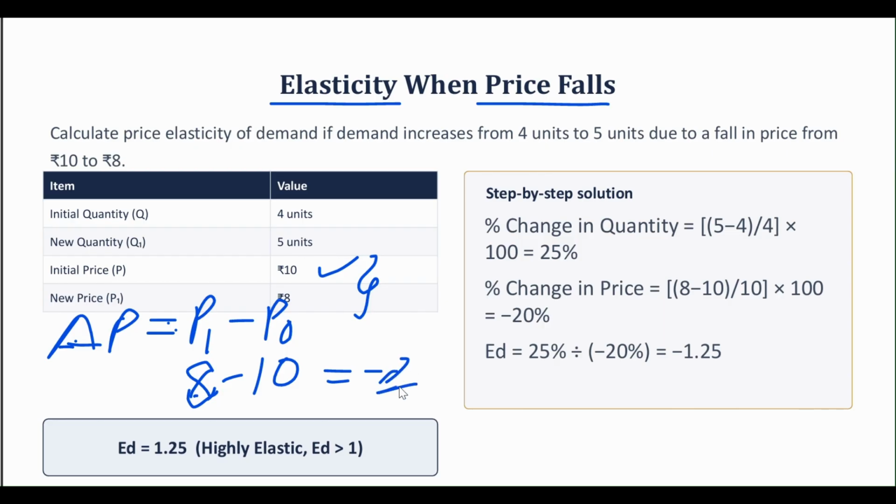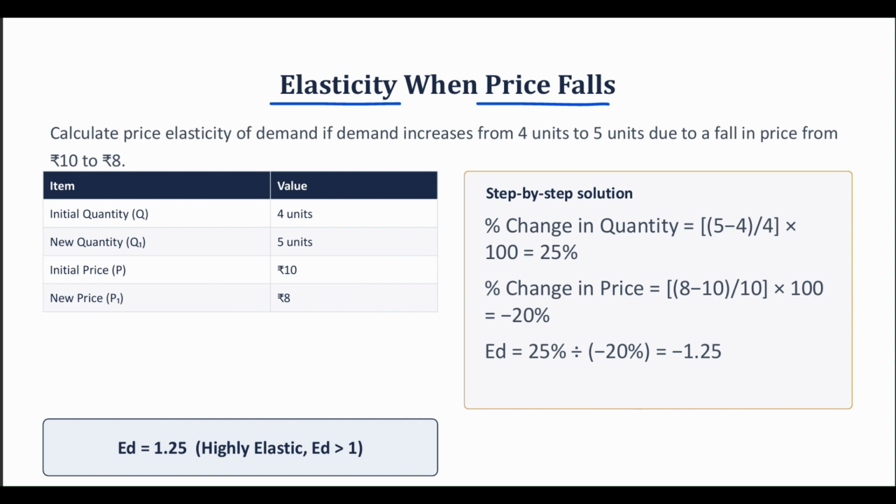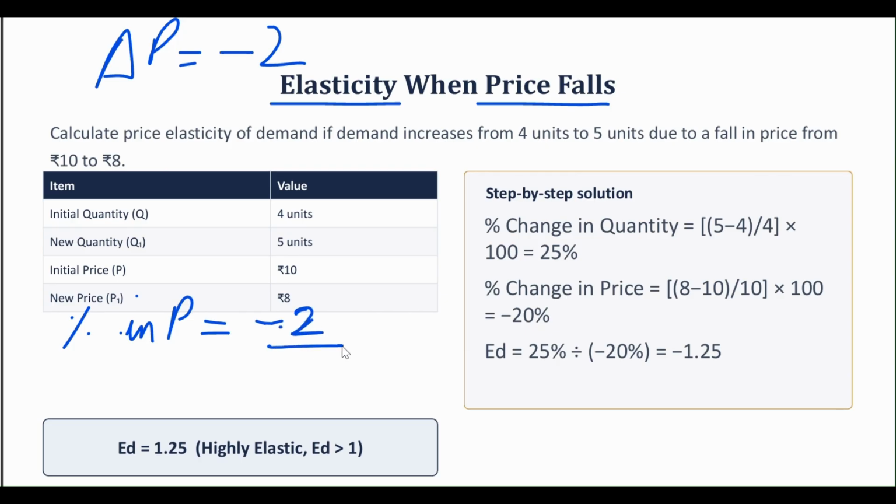Okay, how to calculate the percentage change in price? I'm writing here that my delta P came out to be minus 2. So the percentage change in price is minus 2, which is delta P, upon the initial price, which was 10, multiplied by 100.